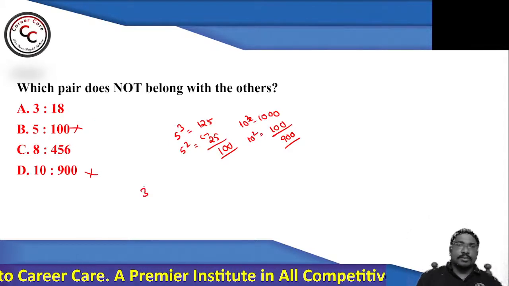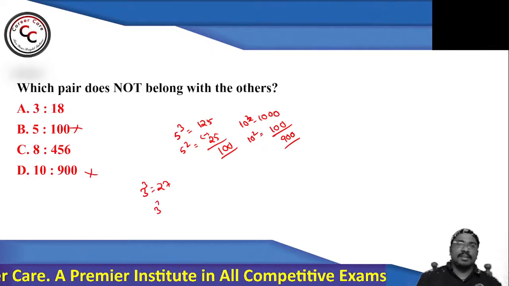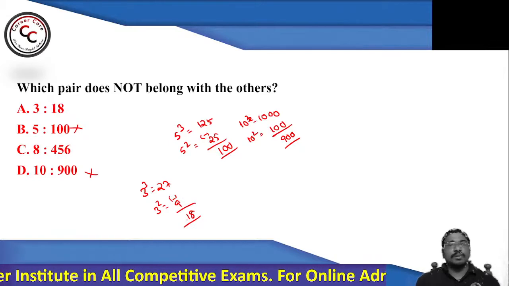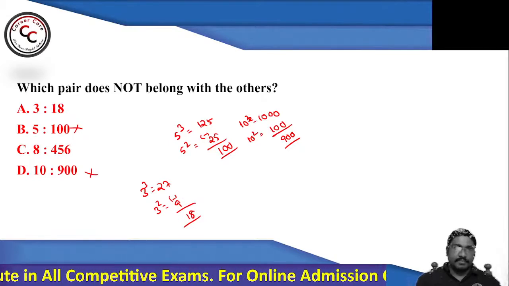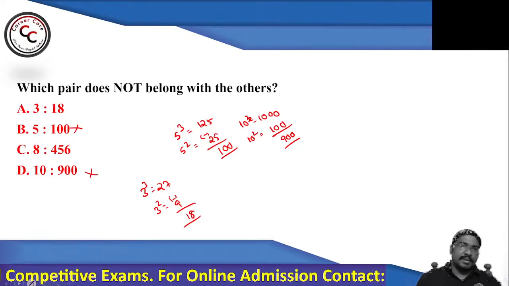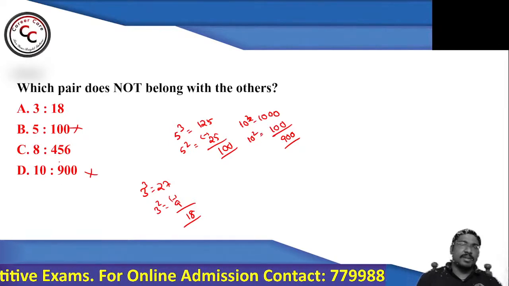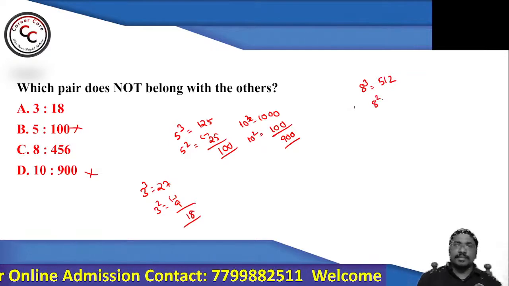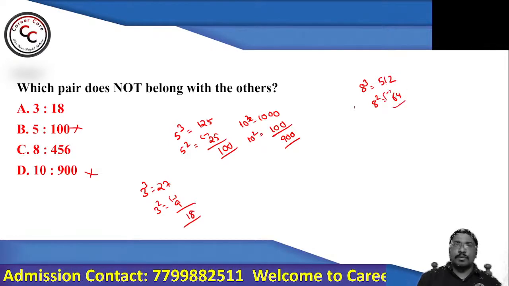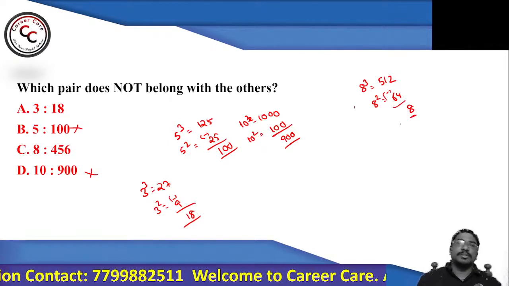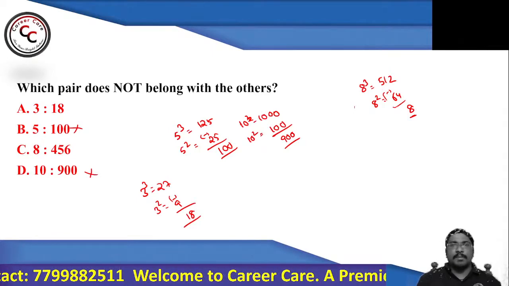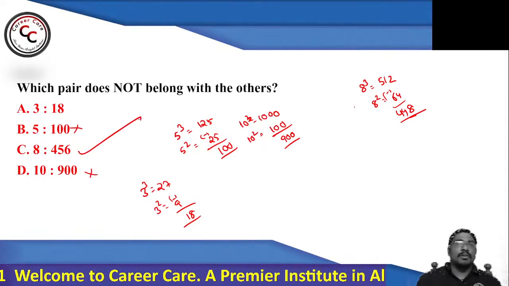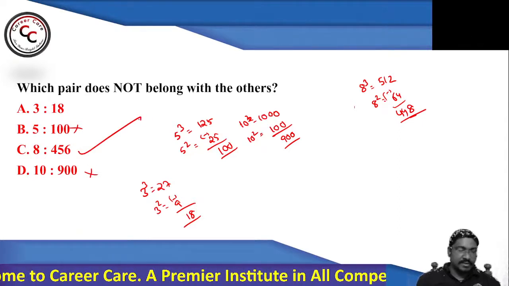Let's see. 3 cubed is 27 and 3 squared is 9, so 27 minus 9 equals 18. Right? Similarly, if I go for option C, 8 cubed is 512 and 8 squared is 64. So 12 minus 4 gives 8, so the unit digit should be 8. Similarly, 50 minus 6 should be 44. So my answer should be 448 instead of 456. That's why you can say option C.